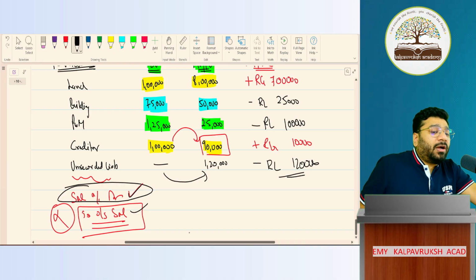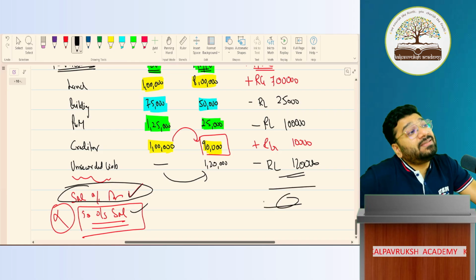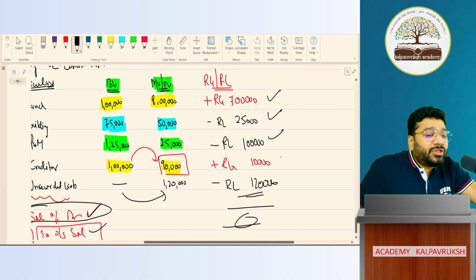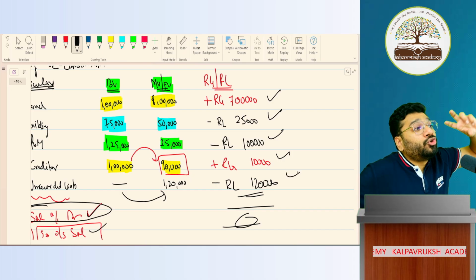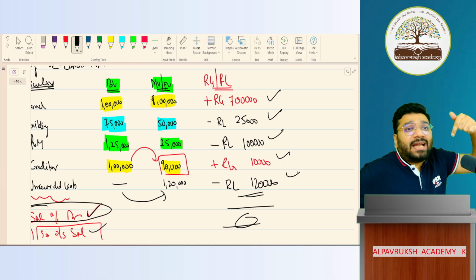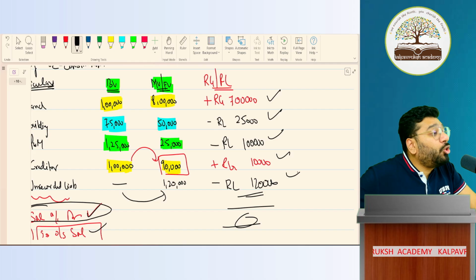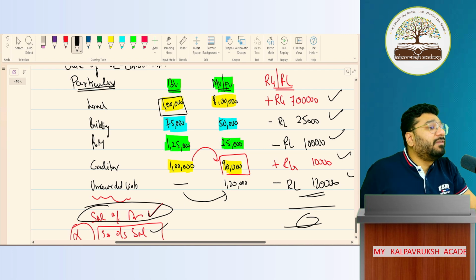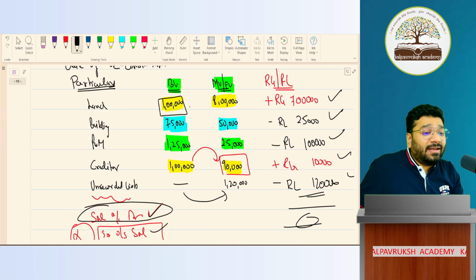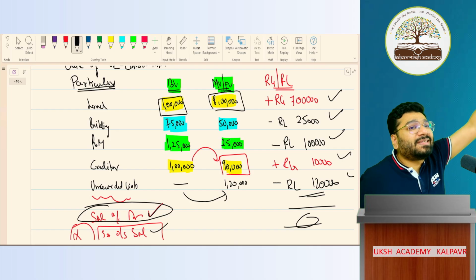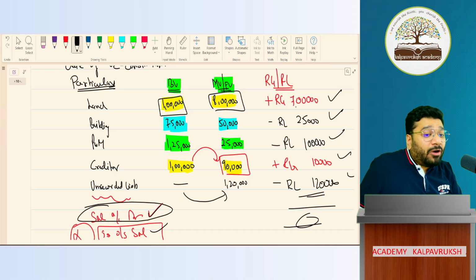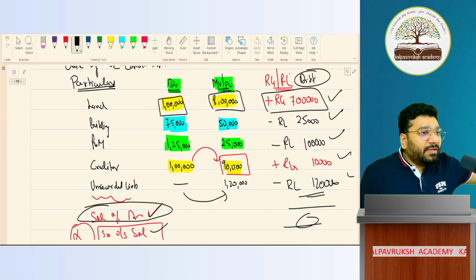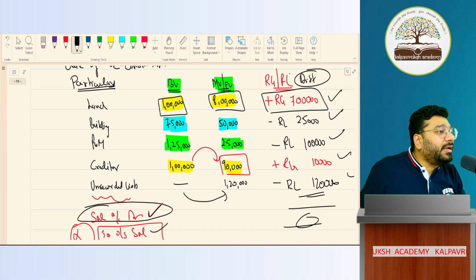Okay, wow. But in accounts, can we minus this and get the revaluation gain and pass one single entry? No. Because each and every land, building, plant machinery, creditor, unrecorded liability, all of its value should be changed in your books of accounts. So for each item, I have to pass a separate entry. Only then the value will undergo a change. Now, the value of the land in your books is how much? 1 lakh. I should pass one entry in such a way that the value of the land in my books after the entry becomes 8 lakh rupees. So I have to increase the value of the land by how much? 7 lakh rupees. So this difference is what you're going to pass the entry for now. The difference you calculated now, for that you're going to pass the entry. Got it, not got it?